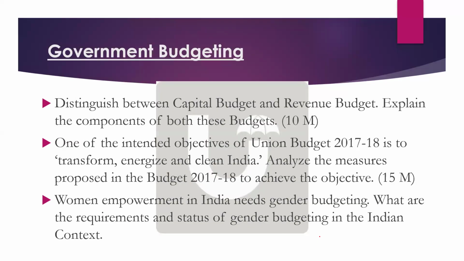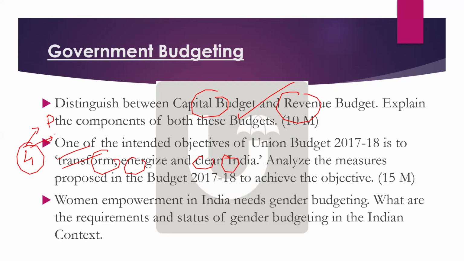So we are expecting these questions, and the entire class will be based on this. And even government budgeting, we already discussed what they have asked previously, a very basic question like the difference between capital budget and revenue budget. I think you should be able to handle these questions. You already know what capital budget and revenue budget are, and accordingly you can handle it. But here you can see one of the intended objectives of the union budget: transform, energize, and clean India. So can they ask a similar question on the four intended objectives this time? Poor, women, youth, and what is the fourth one? Farmers. Okay, definitely they may ask.